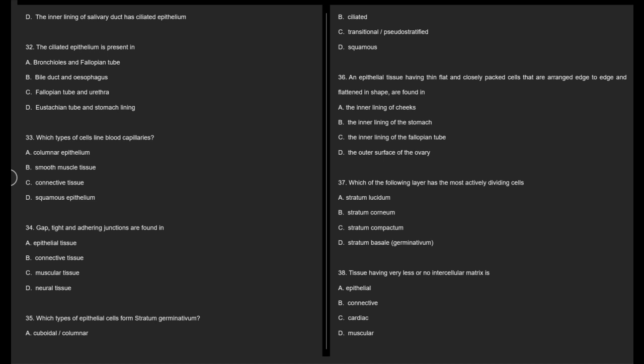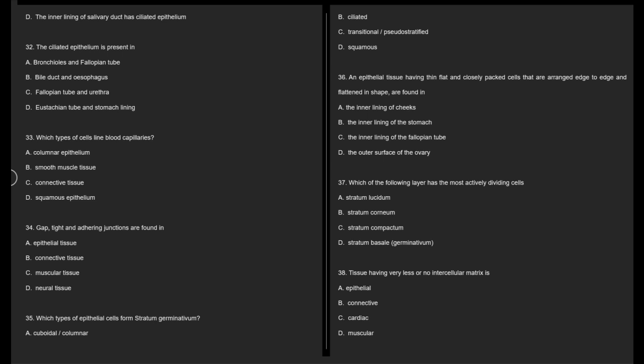36. An epithelial tissue having thin, flat, and closely packed cells that are arranged edge to edge and flattened in shape are found in A. The inner lining of cheeks, B. The inner lining of the stomach, C. The inner lining of the fallopian tube, D. The outer surface of the ovary.